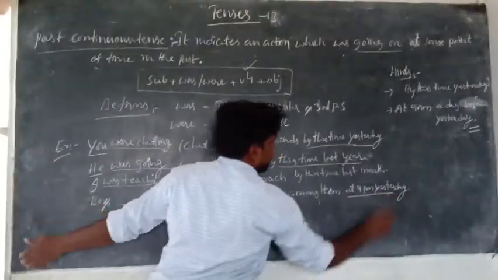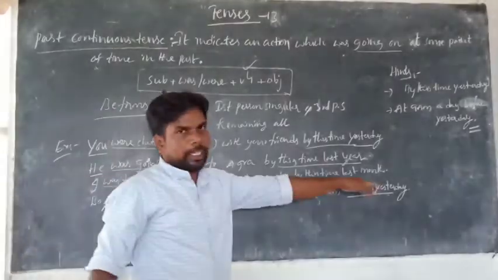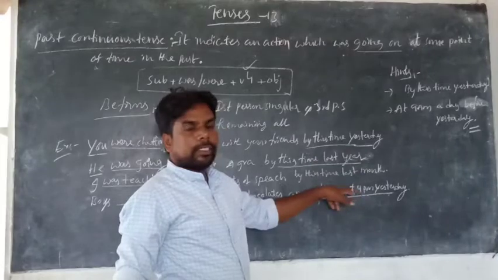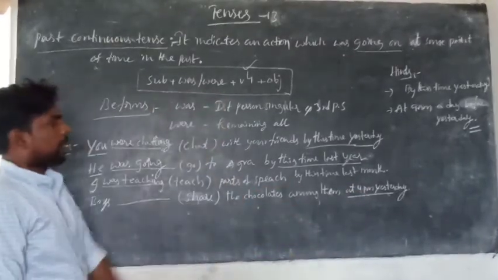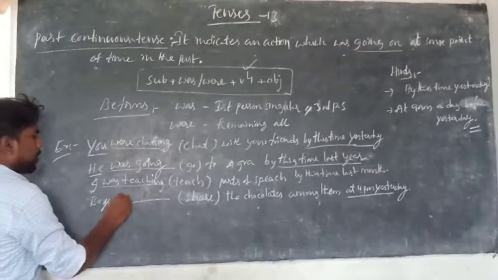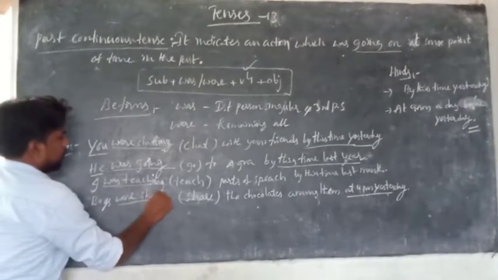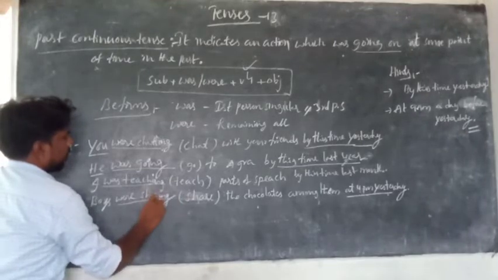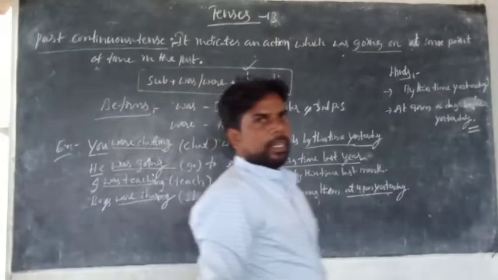Here yesterday is only simple past, and there is a time like this, at 4 p.m. yesterday, so that is past continuous tense. Boys, third person plural, so were sharing. Boys were sharing the chocolates among them at 4 p.m. yesterday.